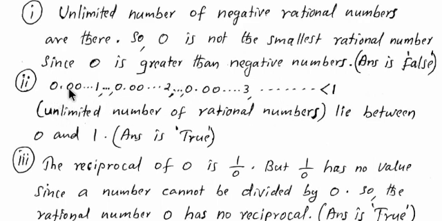For example, 0.001, 0.002, 0.003, and so on, all less than 1. Now we took some numbers between 0 and 1. How many numbers are there? We don't know the number. Therefore, we can say an unlimited number of rational numbers lie between 0 and 1.